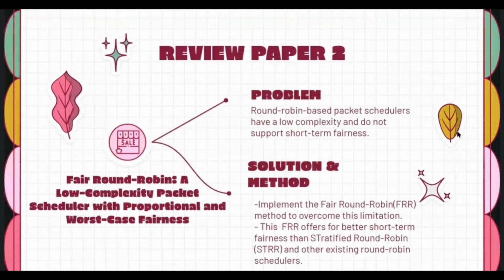Okay, next we will review paper 2. For paper 2, the problem is that round robin based packet schedulers have low complexity and do not support short-term fairness. As for the solution and method that we will implement for this paper, it is the fair round robin method to overcome this limitation. Fair round robin offers better short-term fairness than stratified round robin, known as STRR, and other existing round robin schedulers.